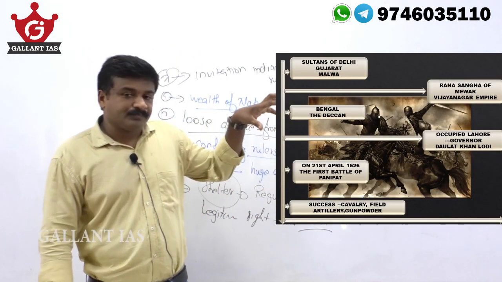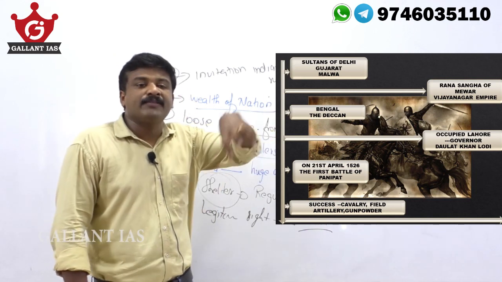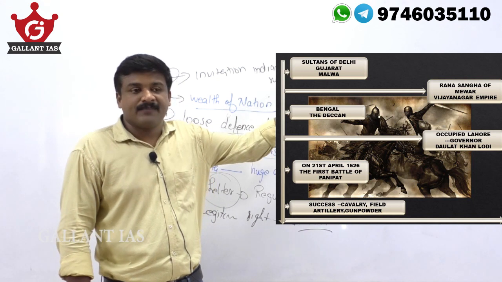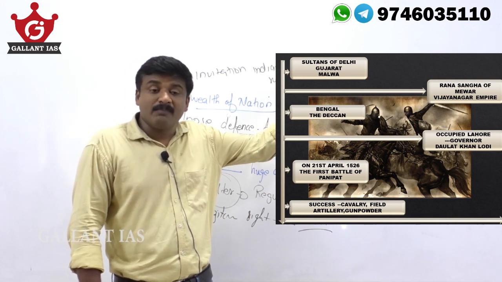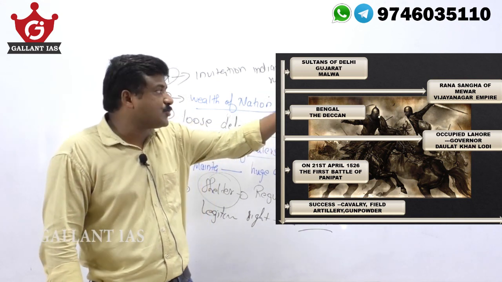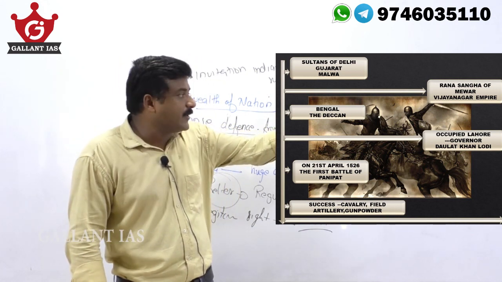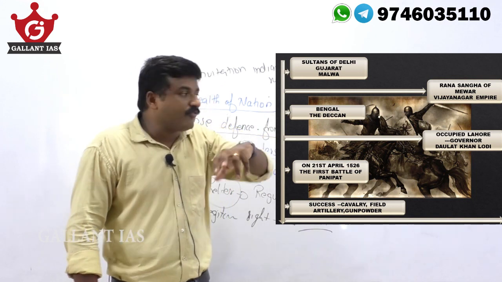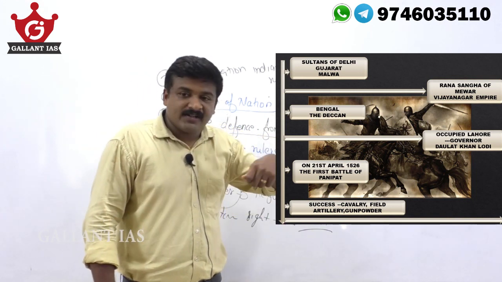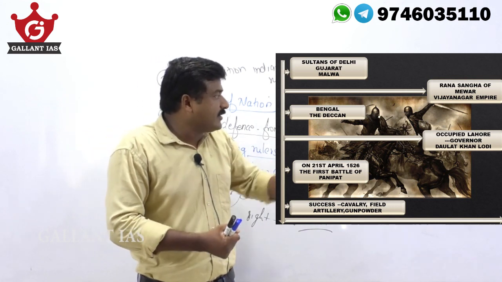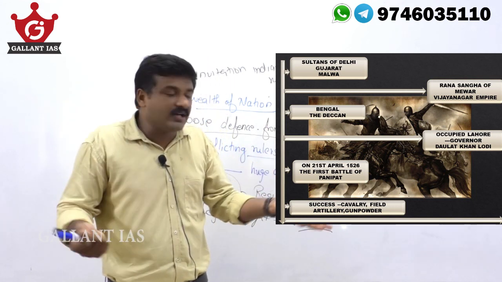Sultans of Delhi. When Babur invaded India, the situation in India was like this. Ibrahim Lodi was the ruler of Delhi. Ibrahim Lodi, the ruler belonging to the Lodi dynasty, was ruling Delhi. Gujarat had a ruler. Malwa was also a separate kingdom. Then Rana Sanga was the ruler of Mewar. Then Krishna Devaraya was ruling the Vijayanagara Empire. Then Bengal and the Deccan had independent rulers.